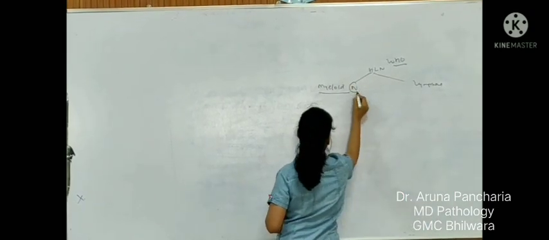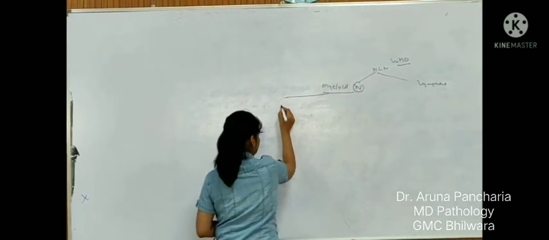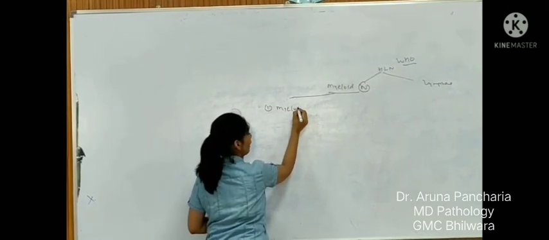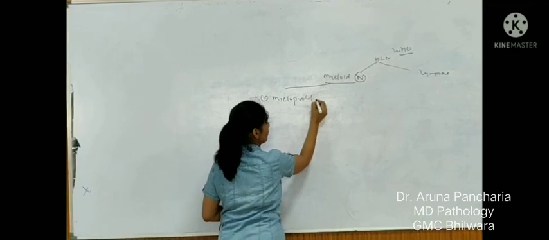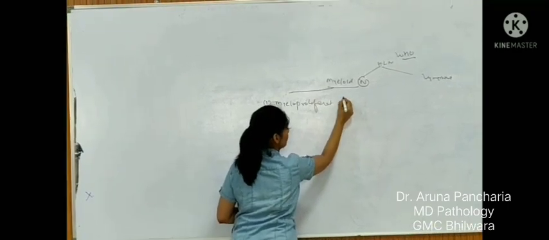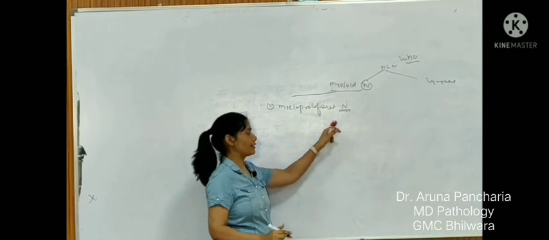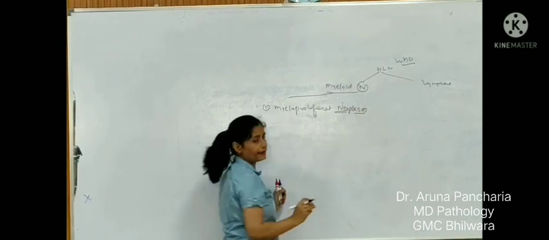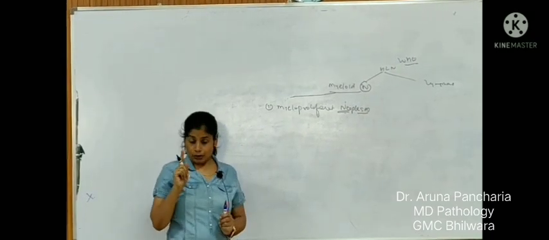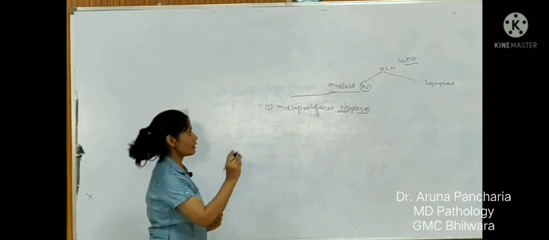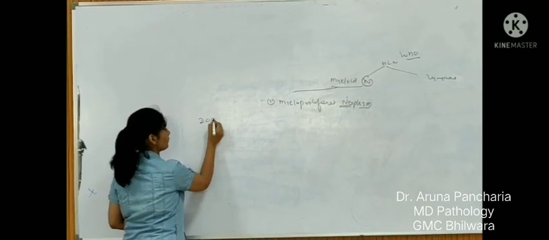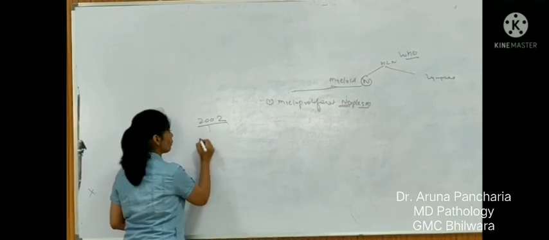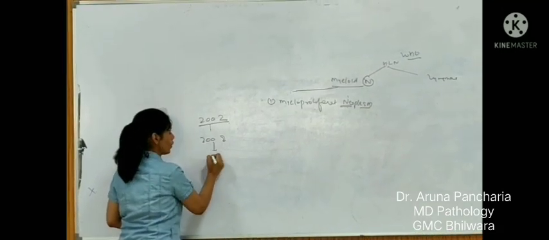Now myeloid neoplasm will contain categories like the first, myeloproliferative neoplasm, and this word neoplasm was added in the WHO 2008 classification because there were three modifications. The WHO classification comes first, then followed by 2008 and 2016.